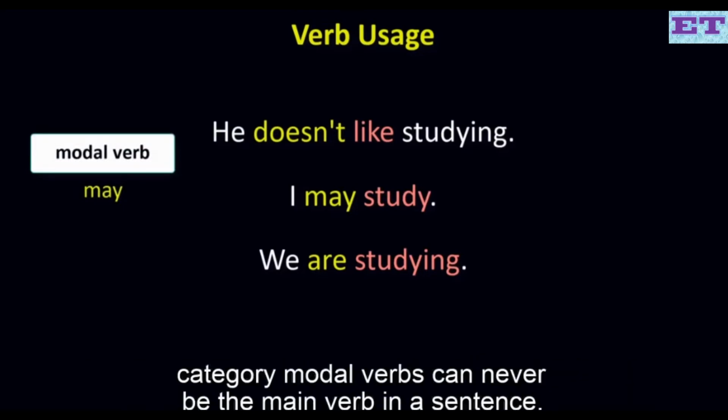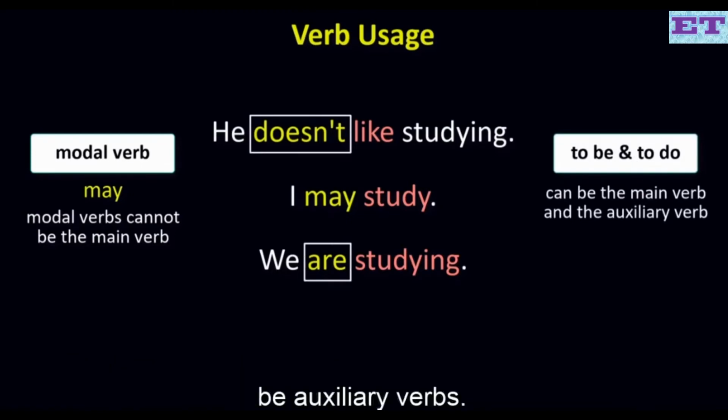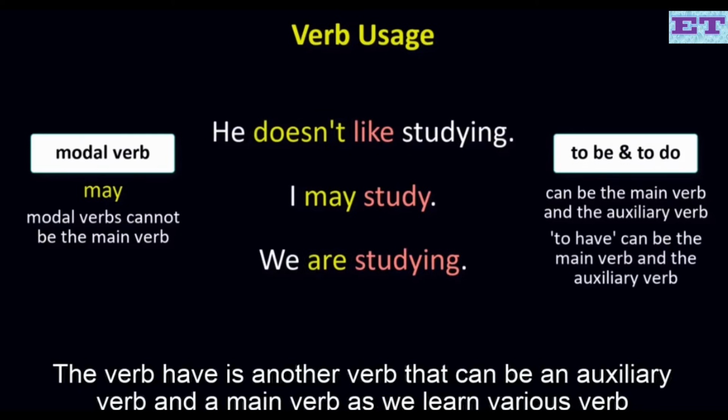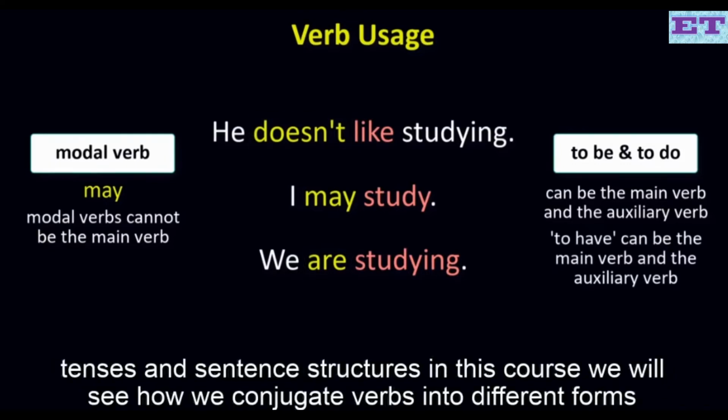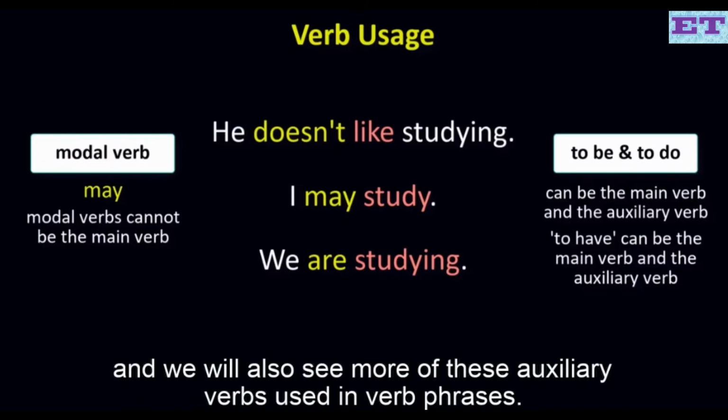Verbs like may are often called modal verbs, and there are many other verbs that belong to this category. Modal verbs can never be the main verb in a sentence. The be verb and the do verb, on the other hand, can be the main verb in a sentence, but they can also be auxiliary verbs. The verb have is another verb that can be an auxiliary verb and a main verb. As we learn various verb tenses and sentence structures in this course, we will see how we conjugate verbs into different forms, and we will also see more of these auxiliary verbs used in verb phrases.